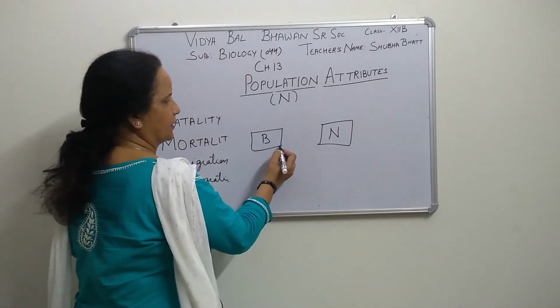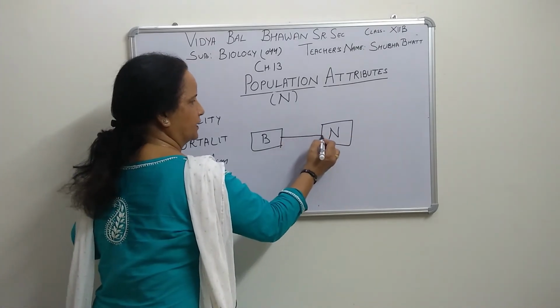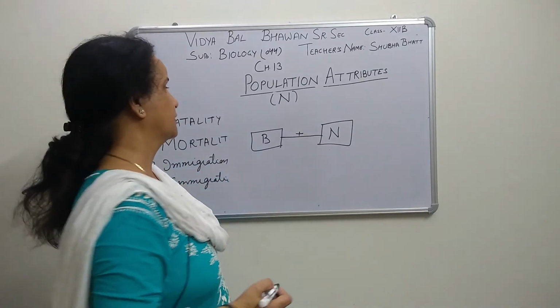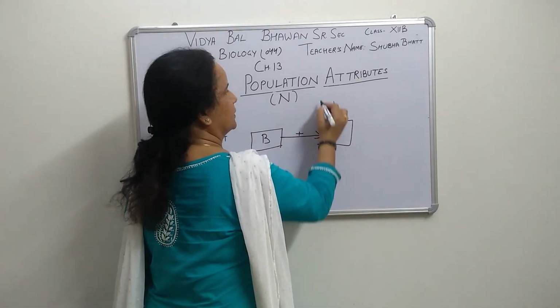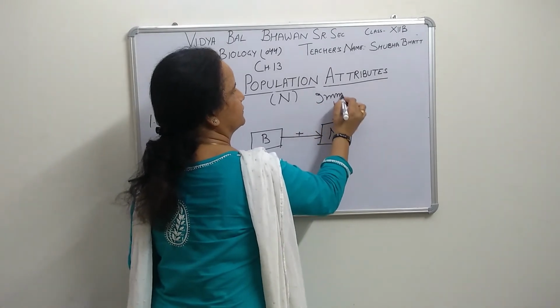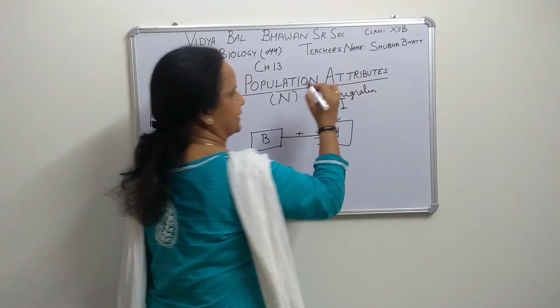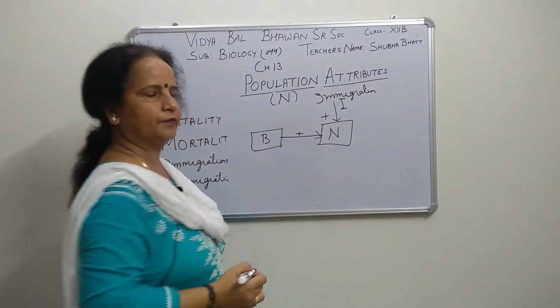The number of births in that particular community population will be added, plus these births are added into this community. Now immigration is represented by capital I. It will also be added to this population.